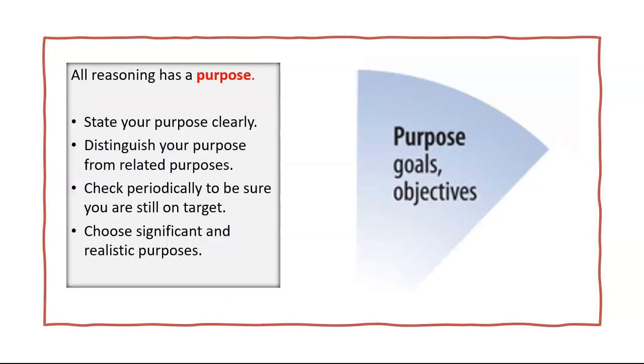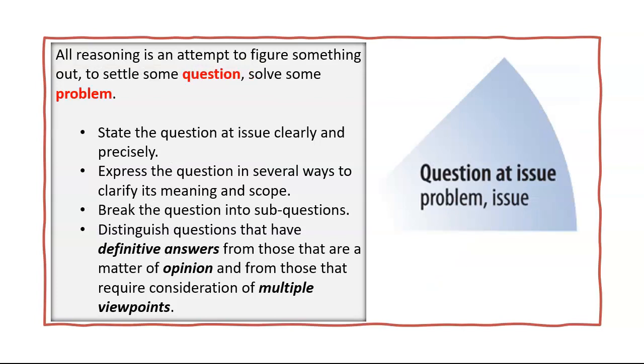A purpose is always specific. It's difficult to know what we've achieved if the goal is vague. When a goal is precise, then mapping the way to it is easier. Make sure that the purpose is focused and clearly stated. The question needs to be focused so that you know where you're going. Make the question simple to understand even though it may be complicated to answer. Define all terms that might be confusing. The clearer the question, the better your chance of answering it.